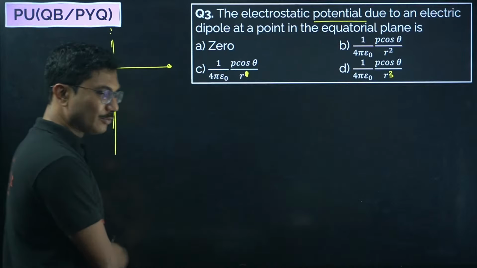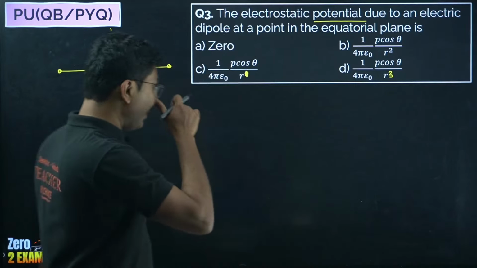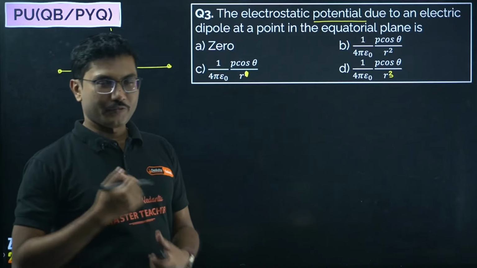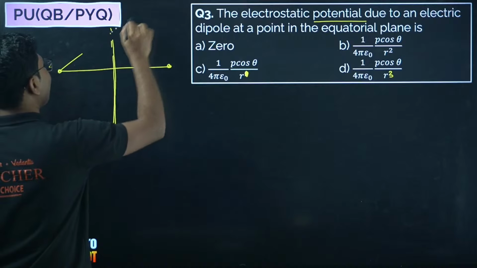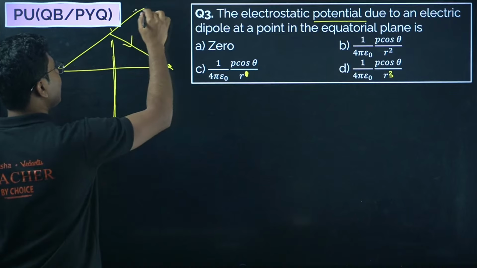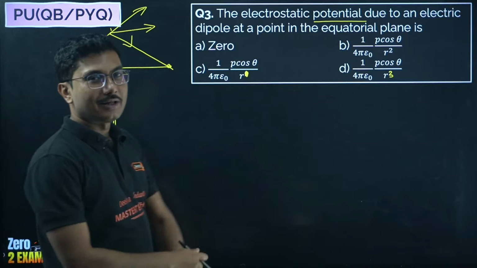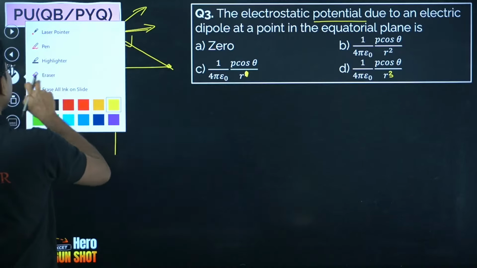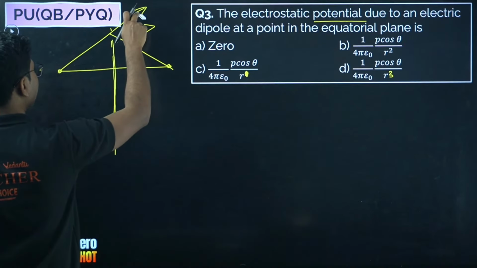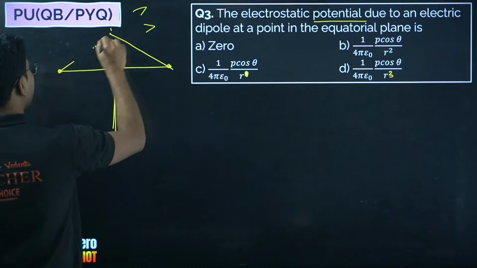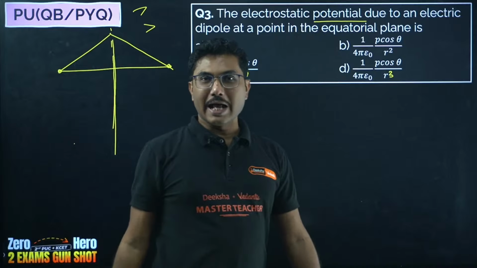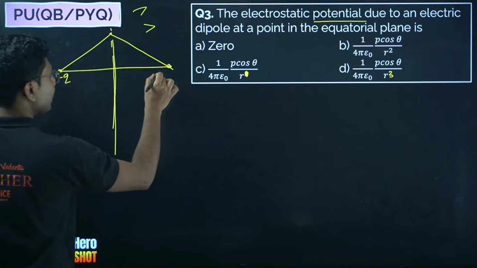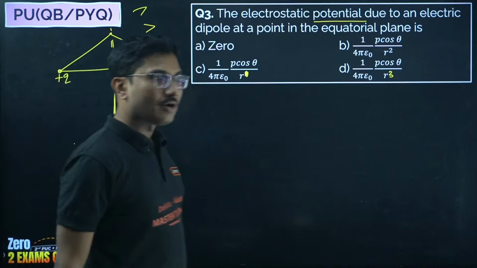Why 0? Can you briefly say? Electric potential is not a vector quantity, first of all. In the case of electric field, when we calculated it, we got 2 different directions and added them to get the direction of the electric field. But electrostatic potential is a scalar quantity, so you do not need to consider the direction, only the value is important, and you have to take the sign of the charges as well.